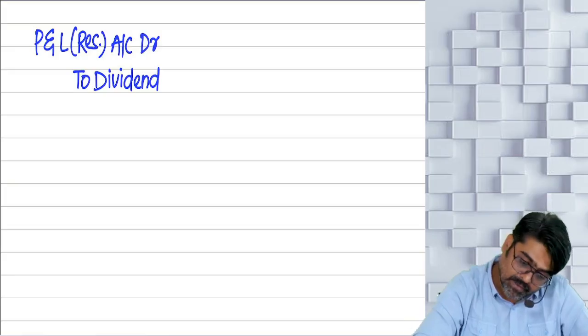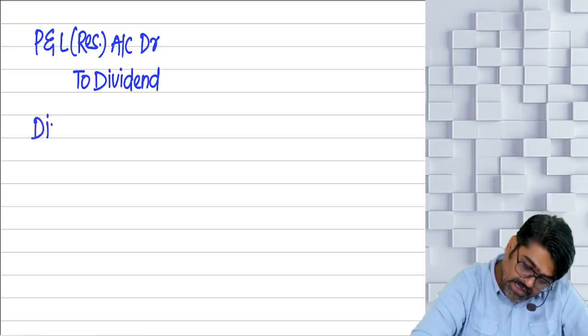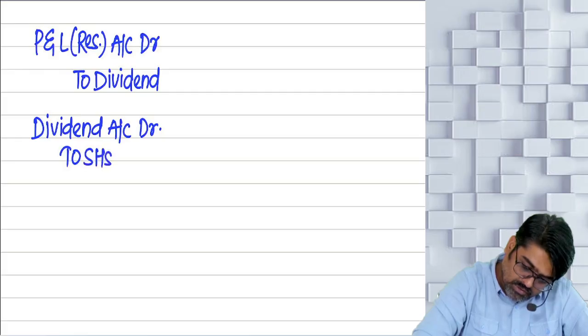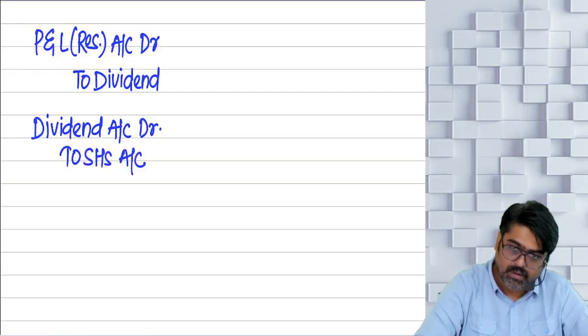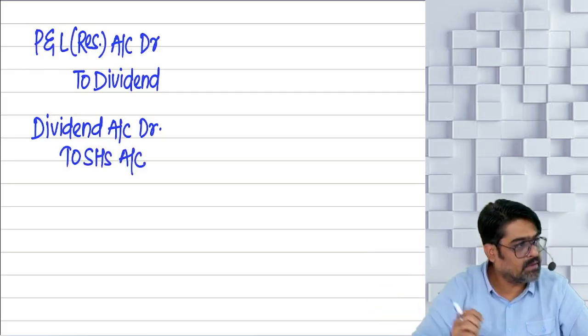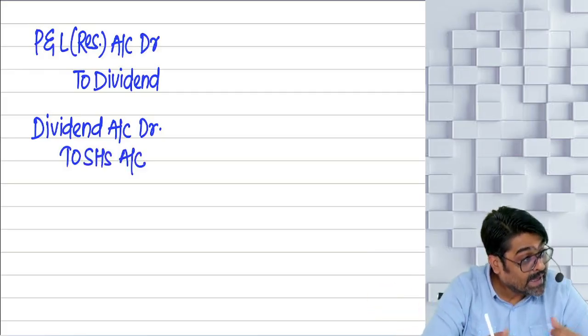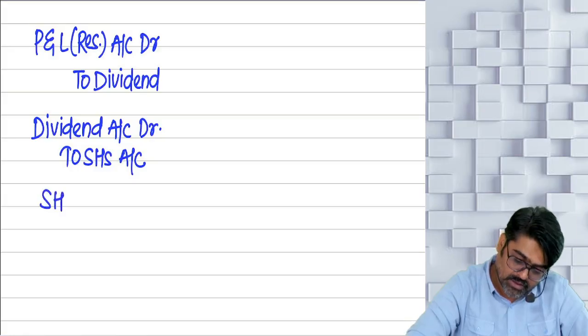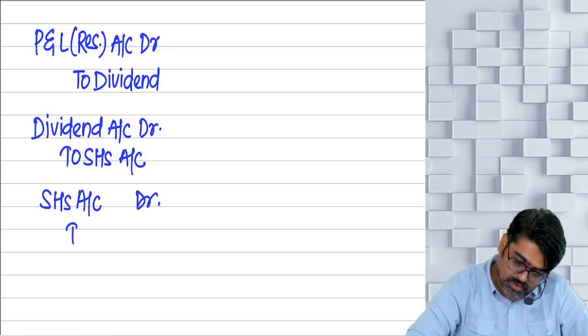So next entry will be dividend account debit to shareholders account. Yes or no? And now the shareholders will be paid this dividend in the form of cash. So shareholders account debit to cash or bank account.